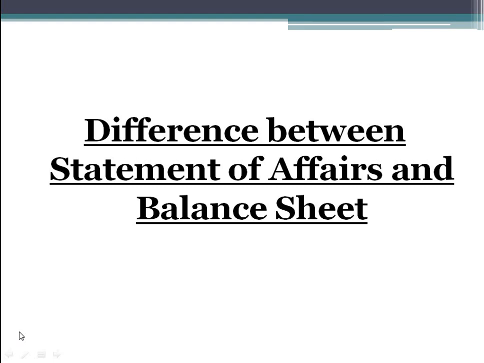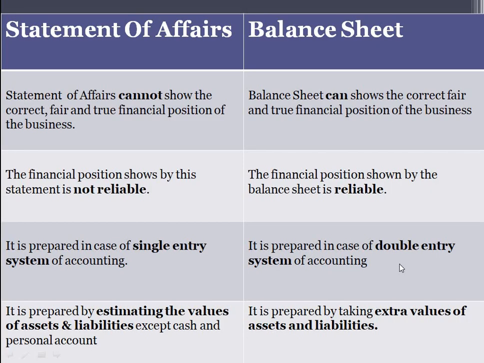In the previous class, we were dealing with the difference between single entry system and double entry system in financial accounting. We have also studied single entry system, its merits, demerits, and so on. And now, in the first unit of financial accounting, we'll continue further with the difference between statement of affairs and balance sheet. So what is statement of affairs and what is balance sheet? What is the difference between these two?